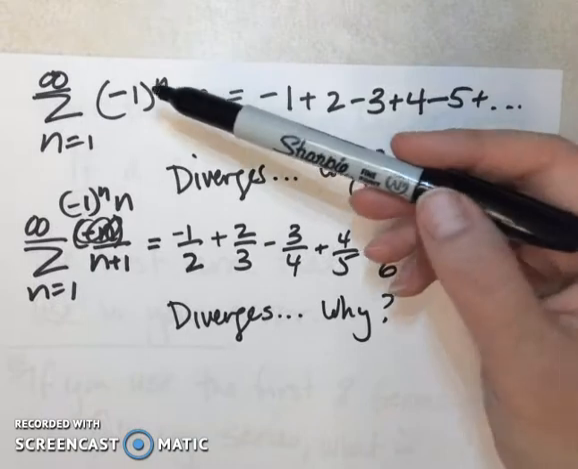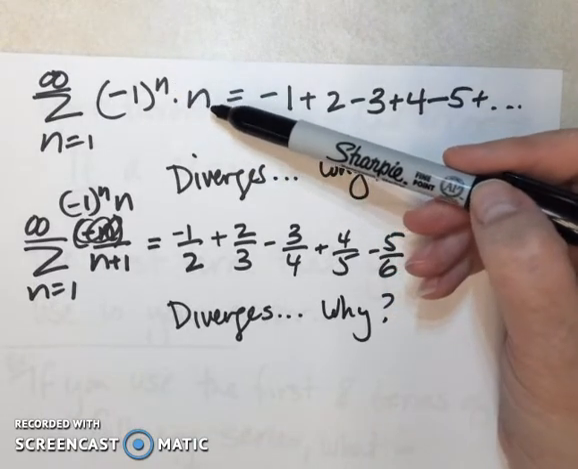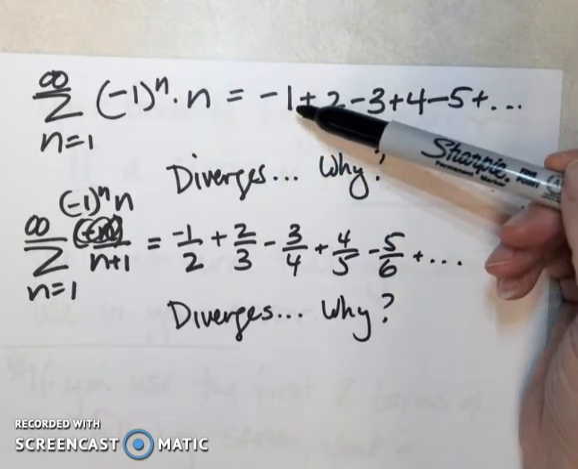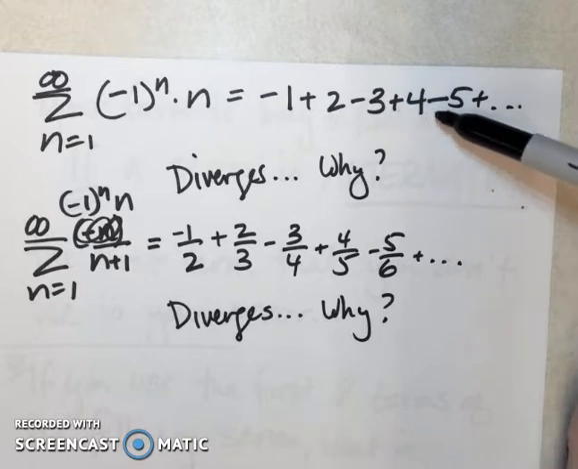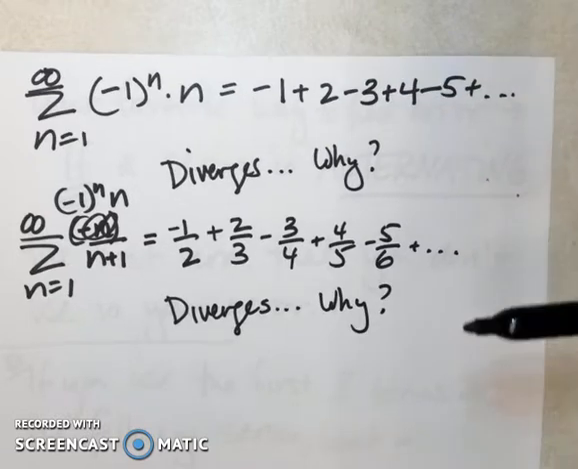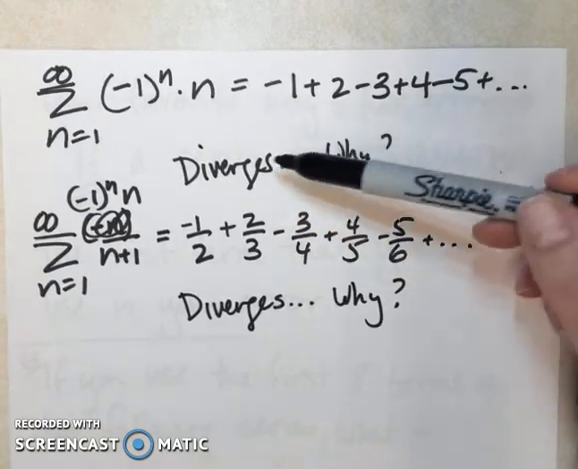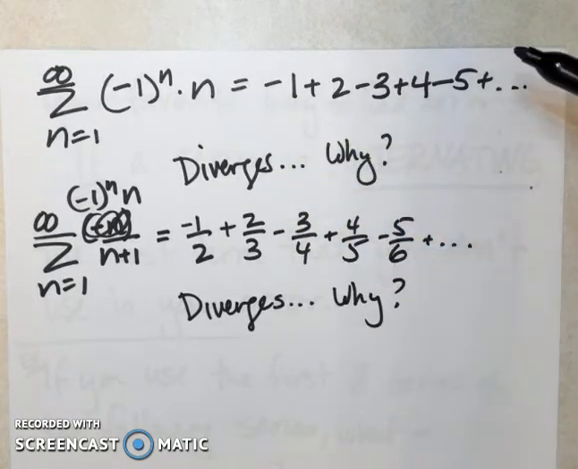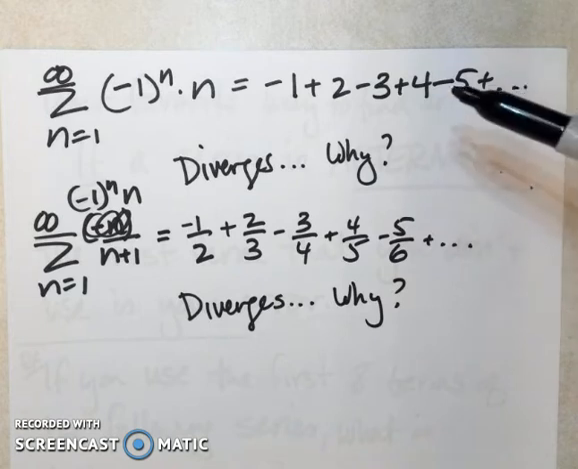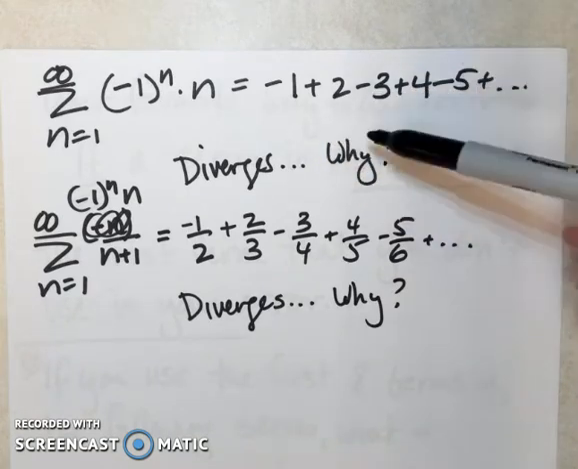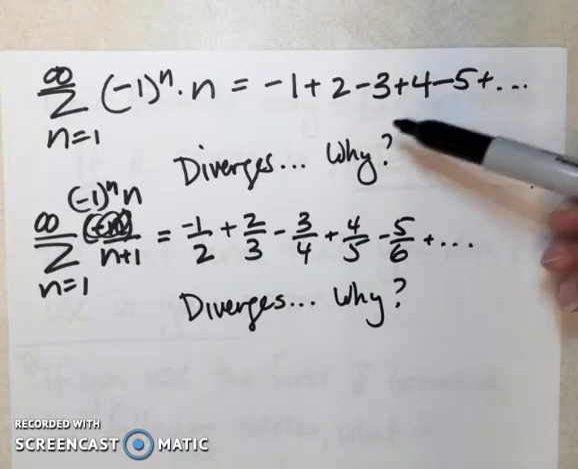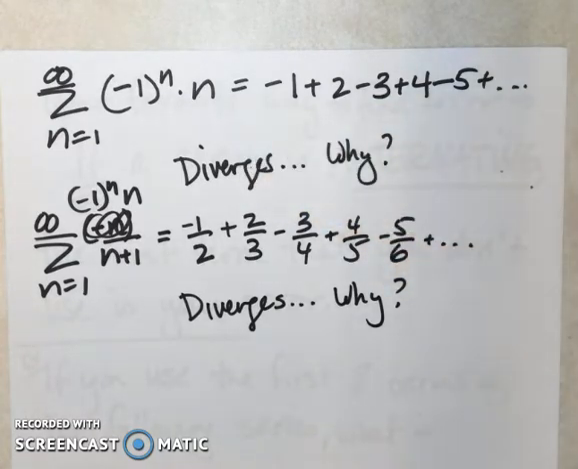Okay, so now I have (-1)^n times n. This series is -1 plus 2 minus 3 plus 4 minus 5. Now, a lot of times kids will say, well, it's alternating, so it converges, but that's not true. Just because it's alternating doesn't mean that it converges. Those other two parts have to be true also. The terms have to be getting smaller, and they have to be approaching zero. Neither of those is true, so this series diverges.